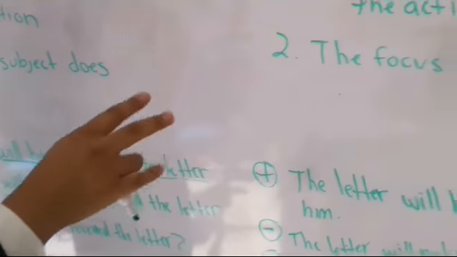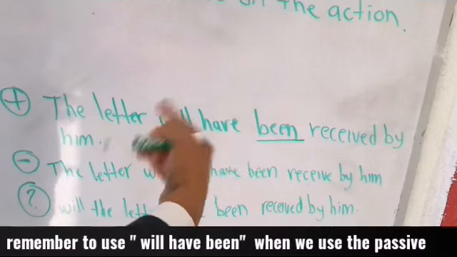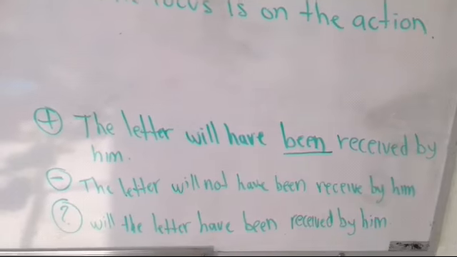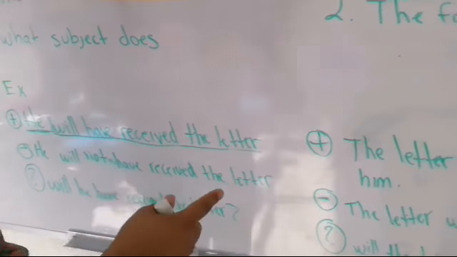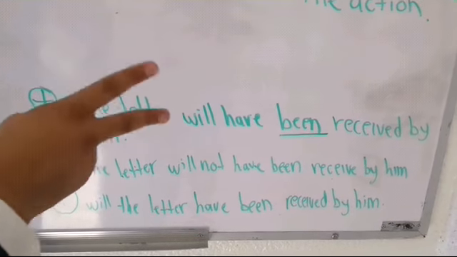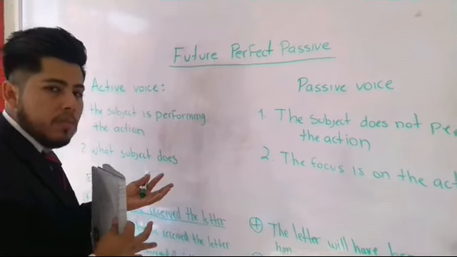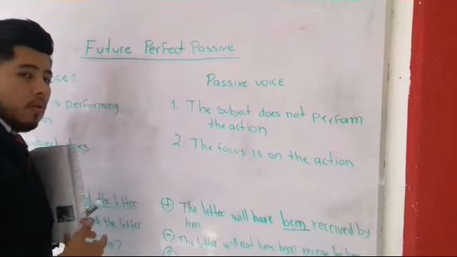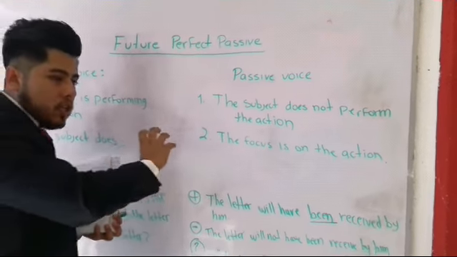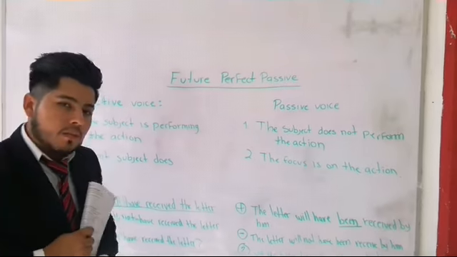So we're going to switch it and we're going to say the letter will have been received, past participle, by who? By he, right? Right here it says he. We're going to put him. Okay? So it's not that complicated, guys. It's just switching the order. First, who does the action? Active voice. Who is making the action? Passive voice. What is the action made by who? Who, the action, and who is making the action. Okay? That is the active voice and the passive voice.